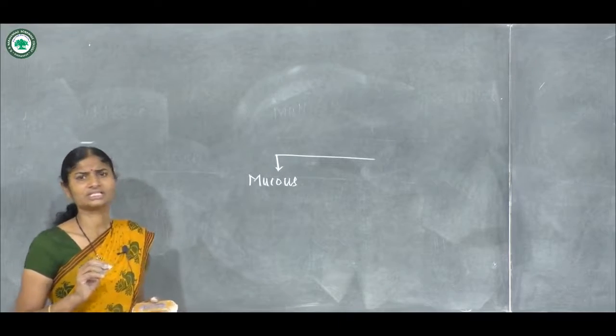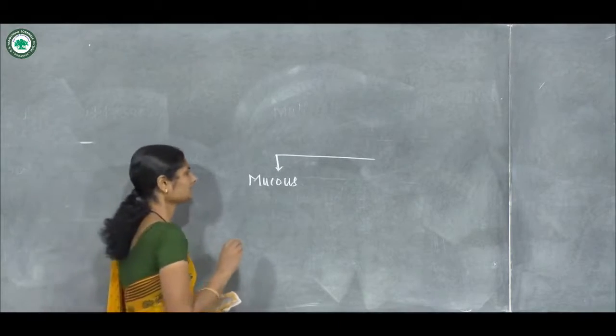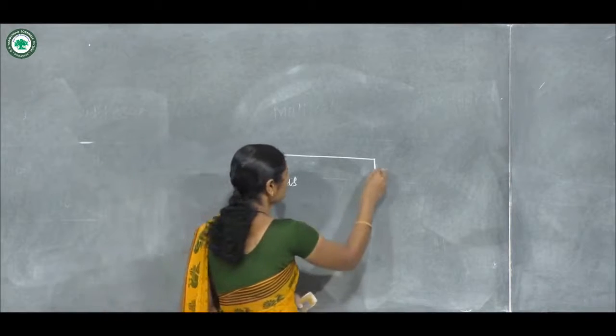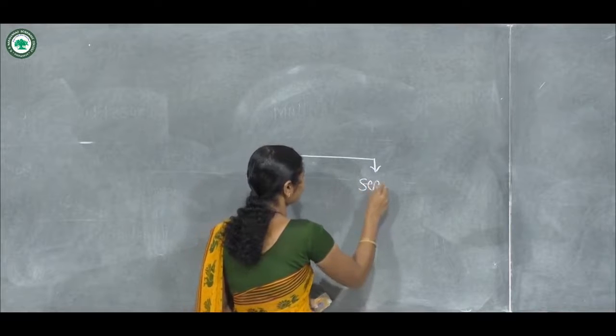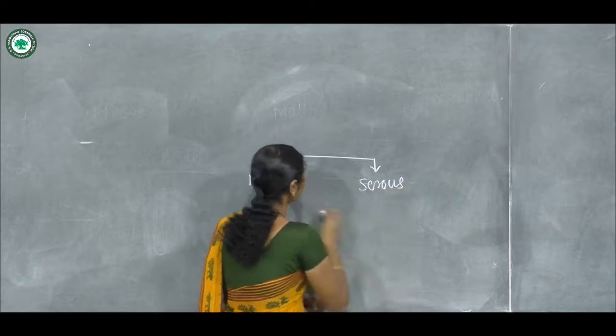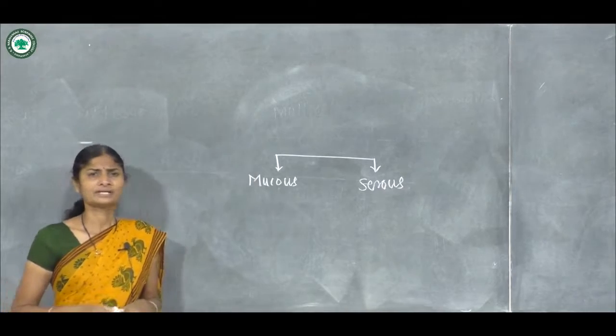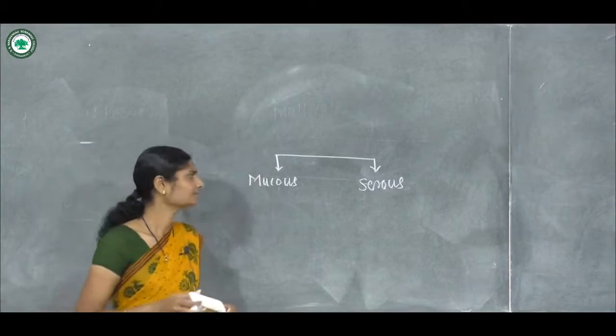Main function is protection and lubrication. Second type is serous cells. Mucus secreting cells are found in the sublingual gland.